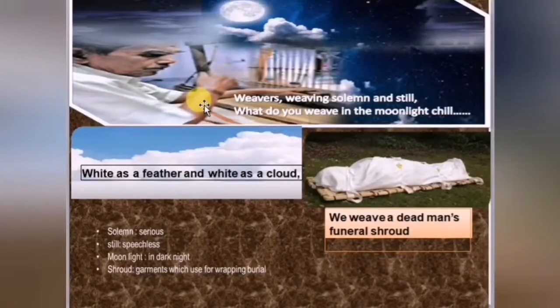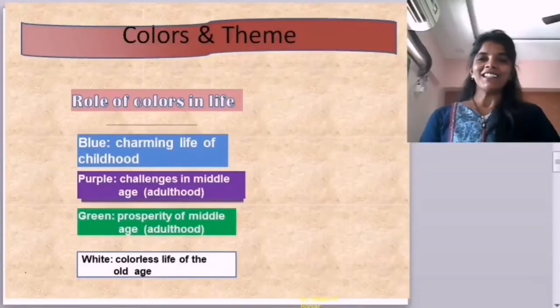In this way, according to the poet, life begins with joy, with charm. And here the weavers reply that we weave a dead man's funeral shroud. For a man who has died, shroud means the wrapping cloth, the one used for the coffin, which they are weaving. Dear friend, this is the poem.